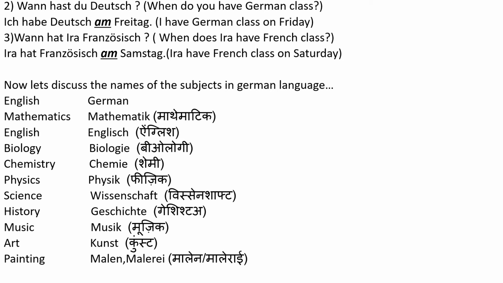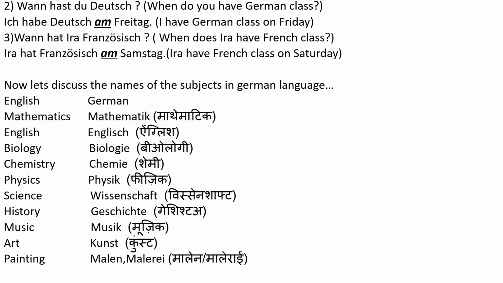Now let's discuss the names of the subjects in German class. We will discuss some basic subjects. Mathematics is Mathematik in German. English is English, which we have already discussed.